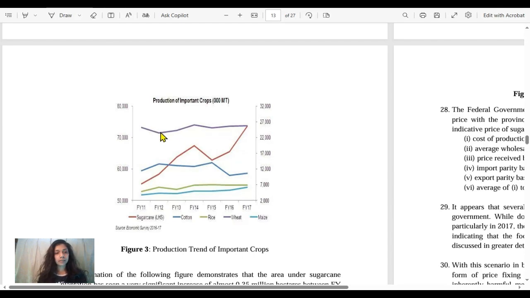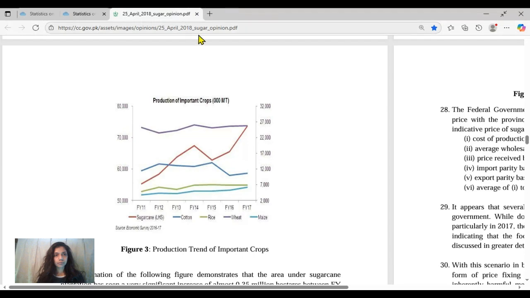Now this line up here is of wheat, which is the purple line. It reflects the wheat line here. If you see, these are the quantities of all these commodities in million metric tons. It is 50,000 million metric tons, 60,000 million metric tons, 70,000 million metric tons, and 80,000 million metric tons. And this is the source, Economic Survey 2016-17, that this report of Sugar Opinion, published on 25th April 2018, states.